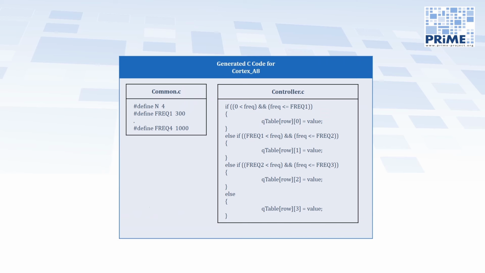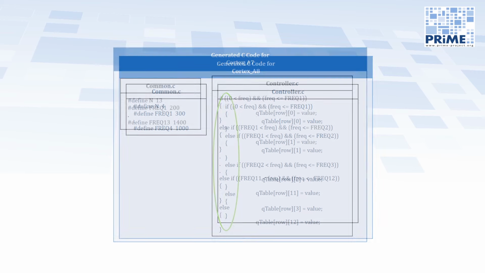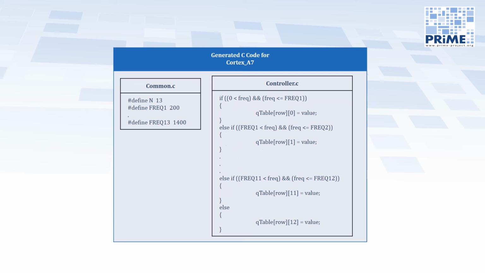While the design model was independent of the number of frequencies, the controller.c file is dependent on this number. The Update QTable event is translated to a number of conditional branches depending on the number of frequencies. For the Cortex-A8, there are 4 branches modifying the 4 columns of the learning table, whereas for the Cortex-A7, there are 13 branches modifying the learning table by 13 columns. Both implementations are automatically generated from the same model, even though one has 4 branches and the other has 13.